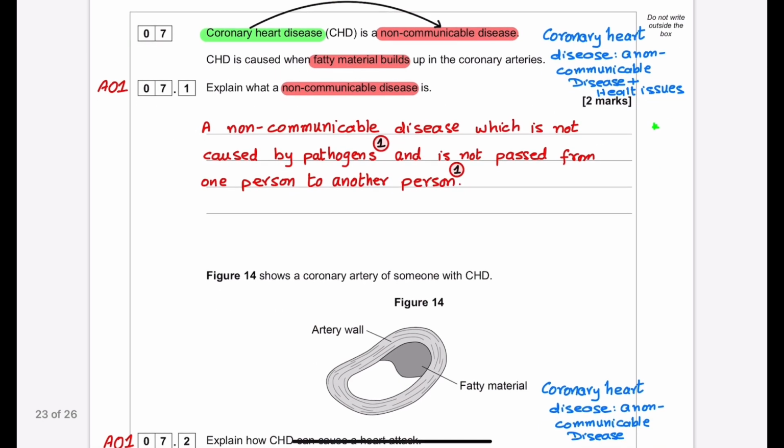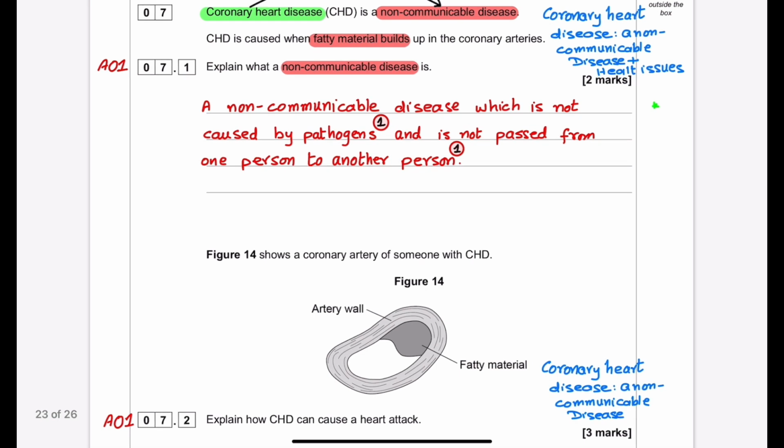Figure number 14 shows a coronary artery within the heart of someone with CHD. It has a disease here. The person is suffering with the problem. This is my artery wall, and this is the fatty material present in the artery. Explain how CHD can cause a heart attack.